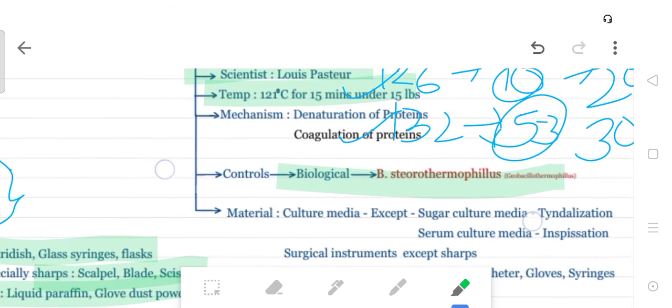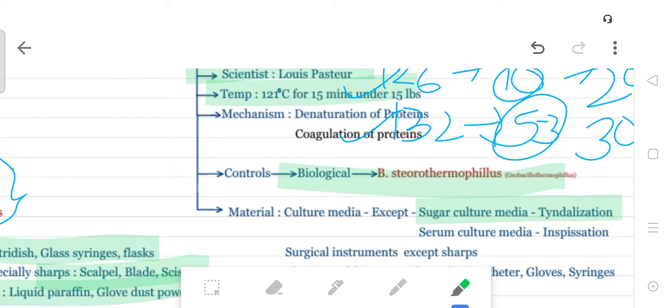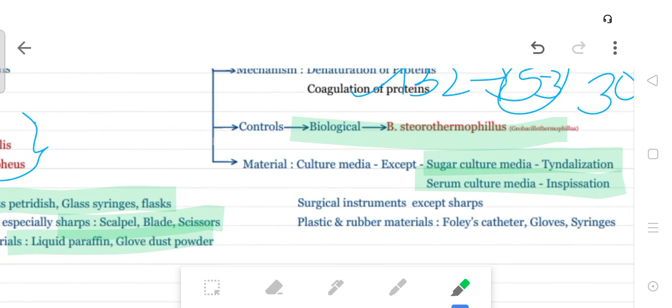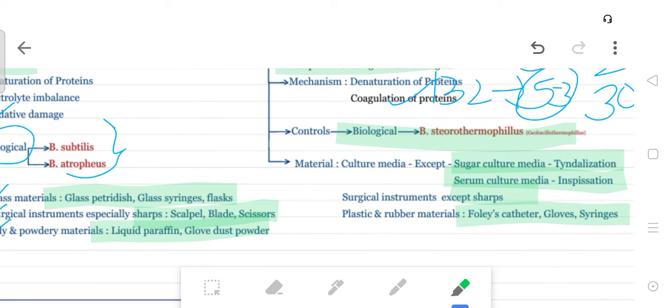Material is culture media, except sugar containing culture media, by tyndallization, and serum culture media by inspissation. Then surgical instruments, except sharp instruments, can be sterilized by the hot air oven. Surgical instruments other than the sharp ones, then the plastic and rubber material like Foley's catheter, gloves, and syringe. Here Foley's catheter is very important.